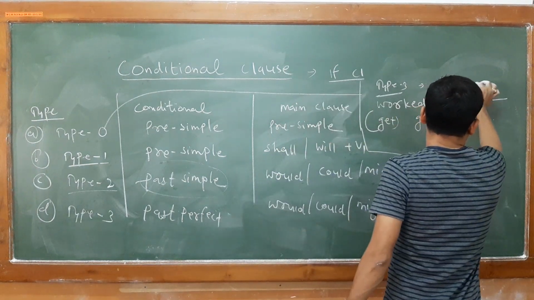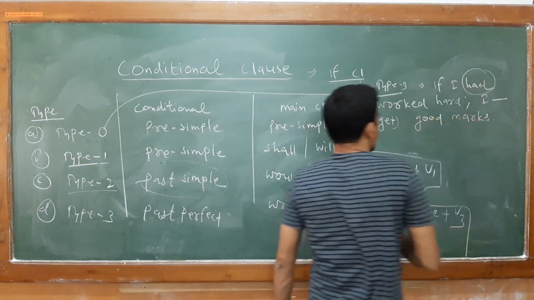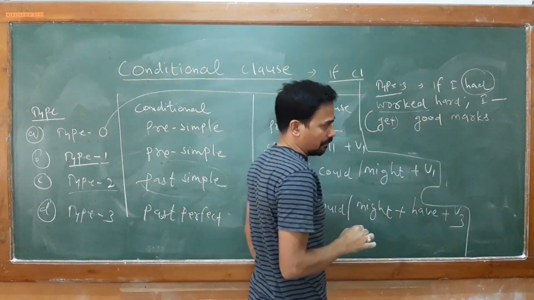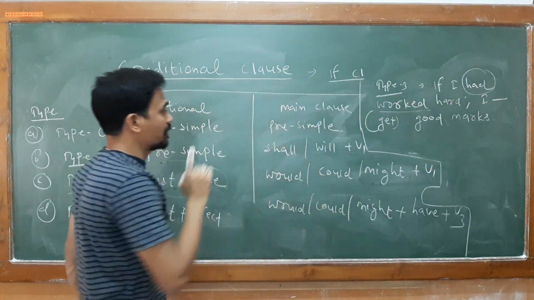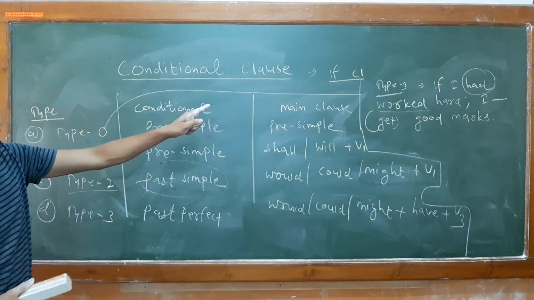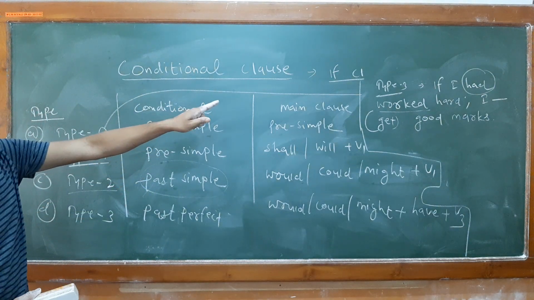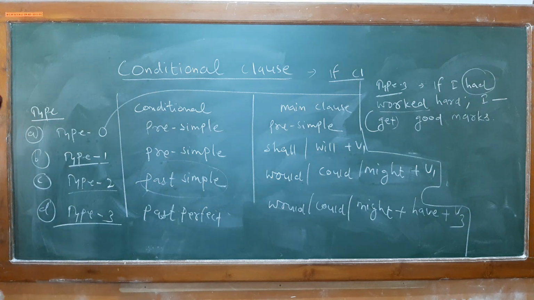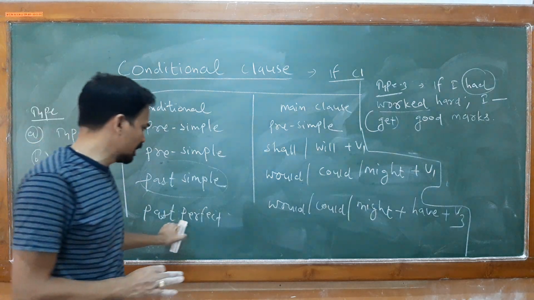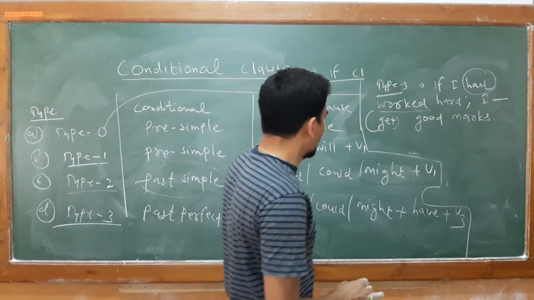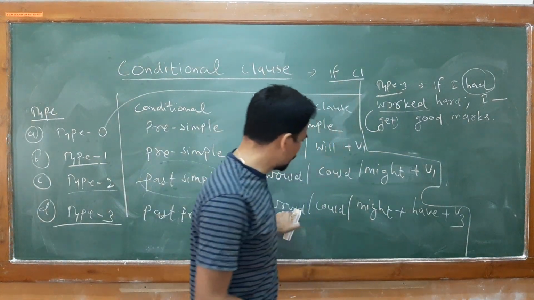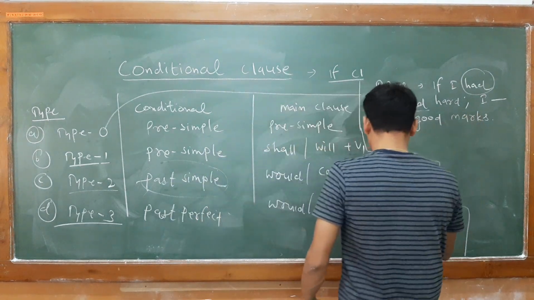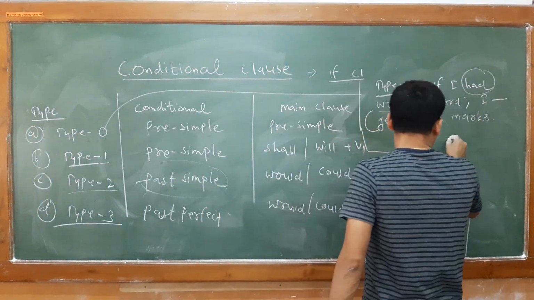Now in past perfect, I told you that if you notice had plus V3, then this will be your past perfect. Once you understand the tense, then you will be able to understand the time also. Then if you use the past perfect in type 3, you automatically come to know this is type 3. This is the past perfect. So the main clause is to be filled by either would, could, or might plus have plus V3. So what do I have to select? Would, could, might first.